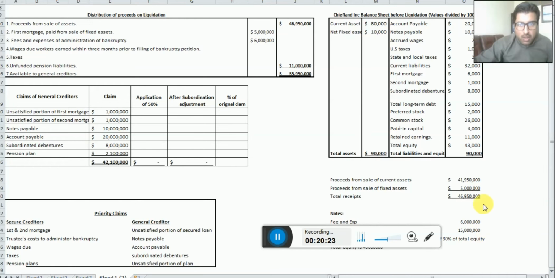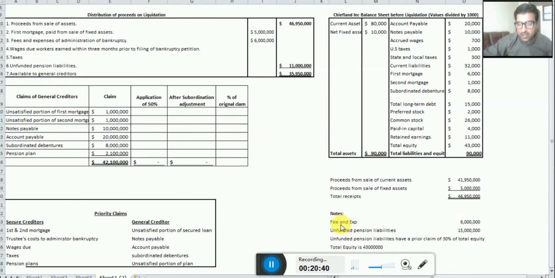So look, dear students, we have paid here the first mortgage, and we have paid the expenses, the trustees' expenses, which is 6 million. Okay, next we have the fourth, wages due workers earned within 3 months prior to the filing of the bankruptcy petition.